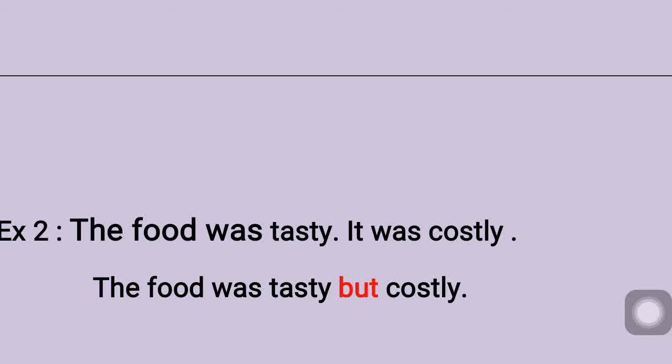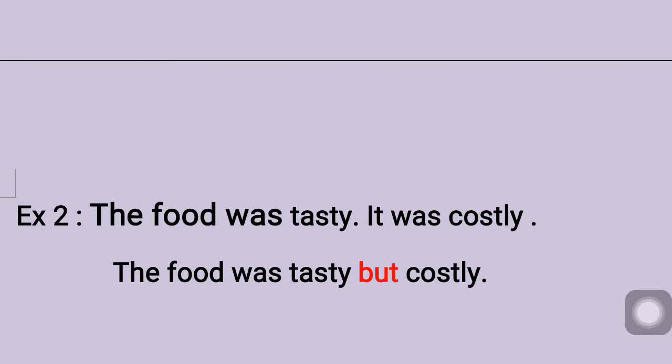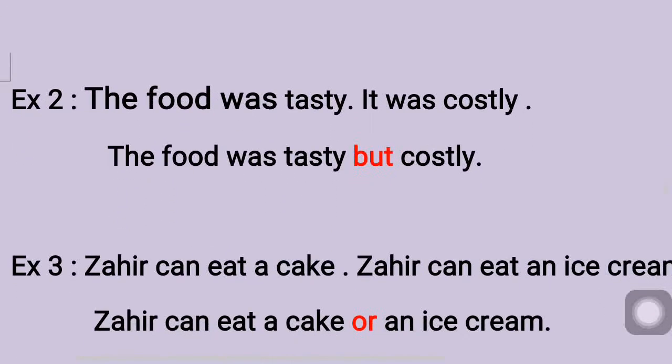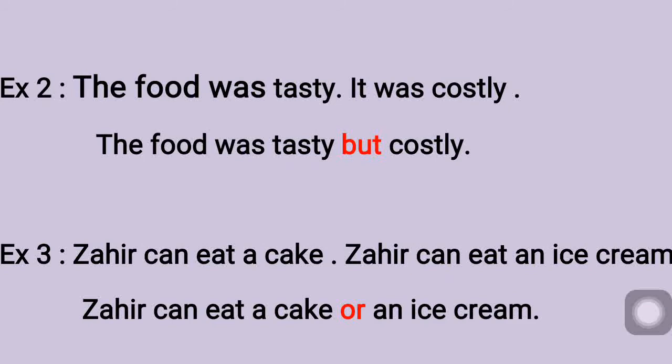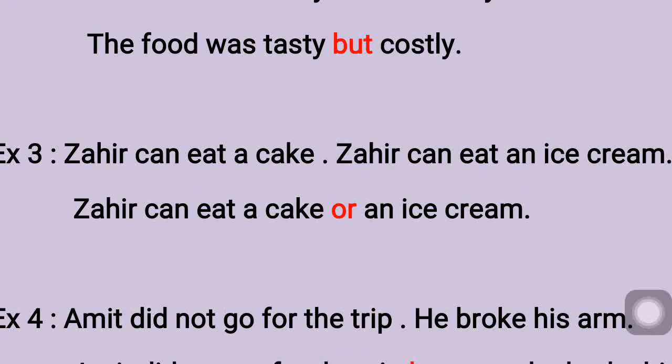Because but is used there, there is no need for me to write again it was costly. No need to extend the sentence. I can cut it short. Short and sweet it can become with the help of conjunctions. That will make our written part easier with the help of conjunctions, right?